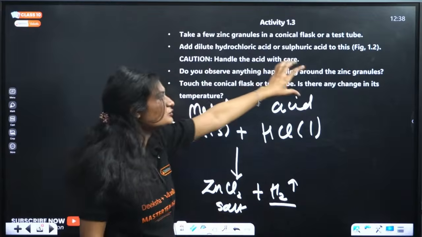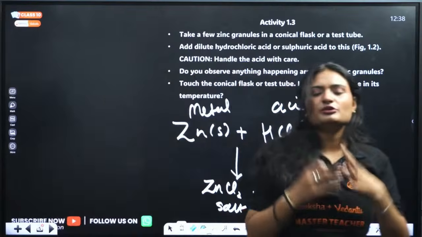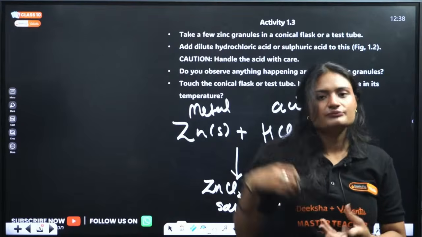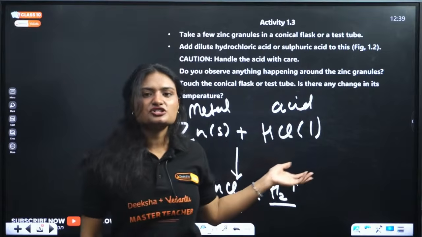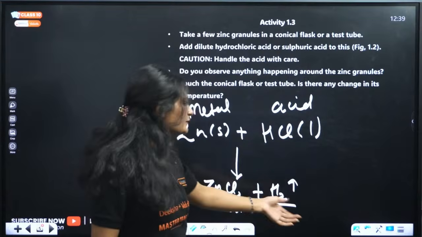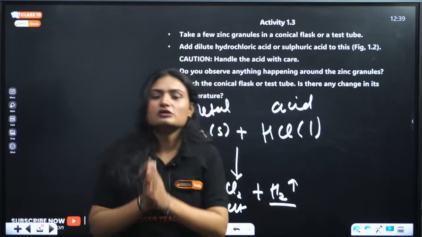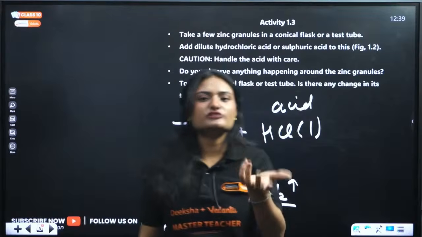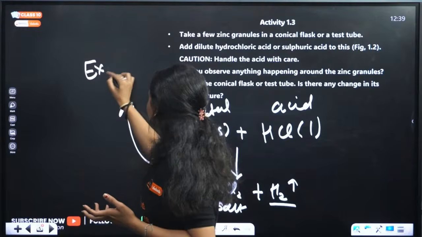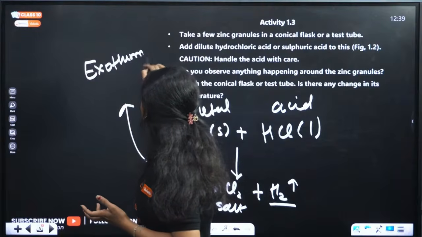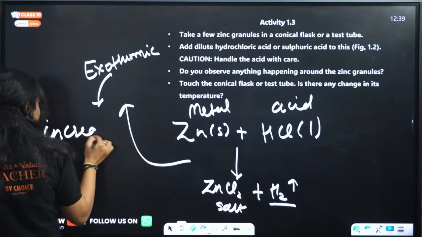So what will be observed happening to the zinc granules? They will convert into salt, okay? Zinc will be disappearing and we will be getting a salt, which is zinc chloride, okay? Aqueous salt, right? Okay. Next, temperature. Now this reaction is exothermic as there is hydrogen gas evolved, right? And there is an increase in temperature when you touch the vessel. So this reaction is exothermic. That means there is an increase in temperature.